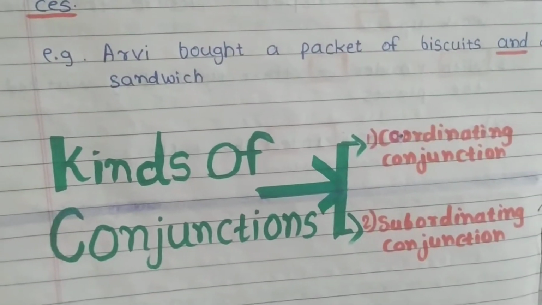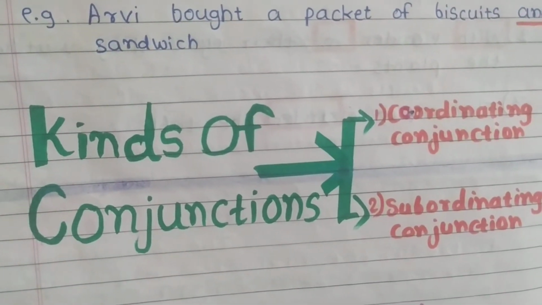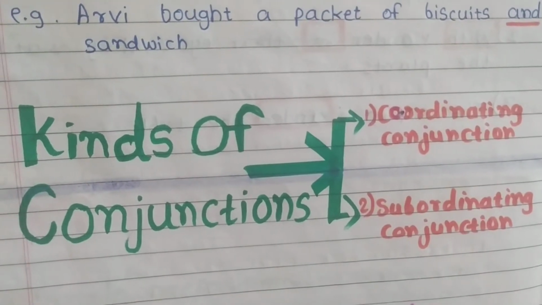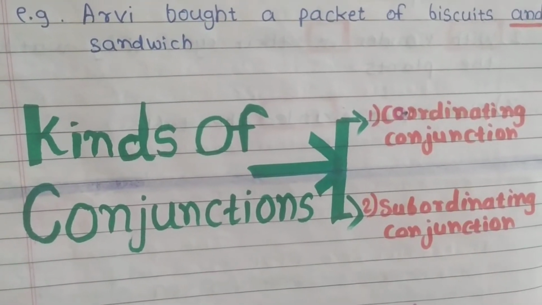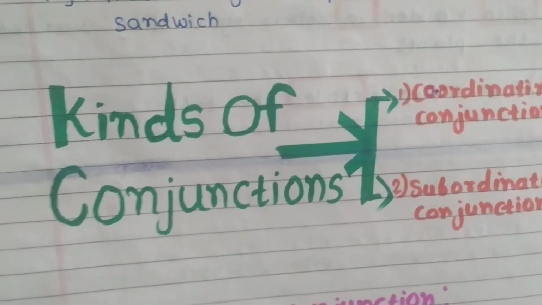There are two kinds of conjunctions. First one is coordinating conjunction and second is subordinating conjunction. Okay, we will start from the first one, coordinating conjunction.